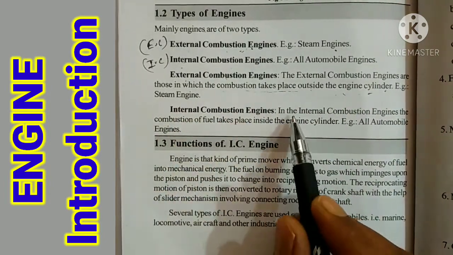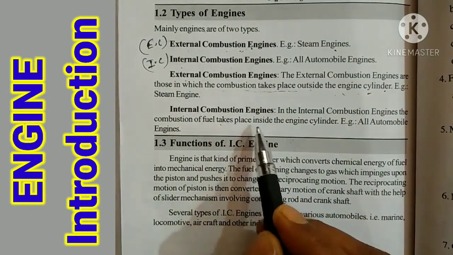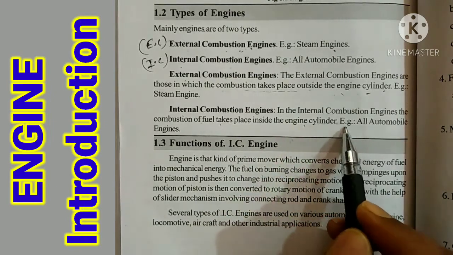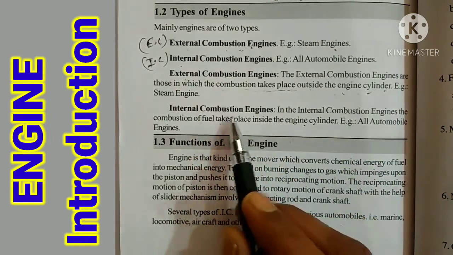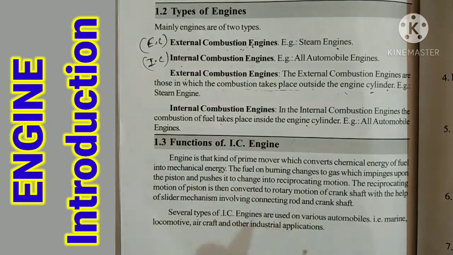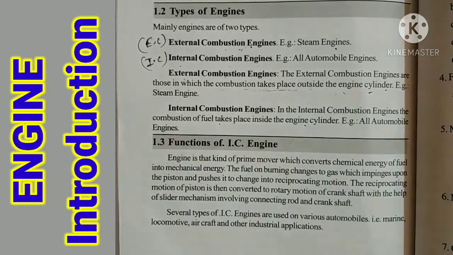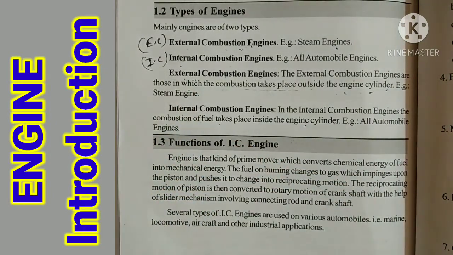Internal combustion engine means that in the internal combustion engines, the combustion of fuel takes place inside the engine cylinder. That is called an IC engine, internal combustion engine. Example: all automobile engines. At present, all the automobile engines we are using are IC engines only. These are the two types of engines.